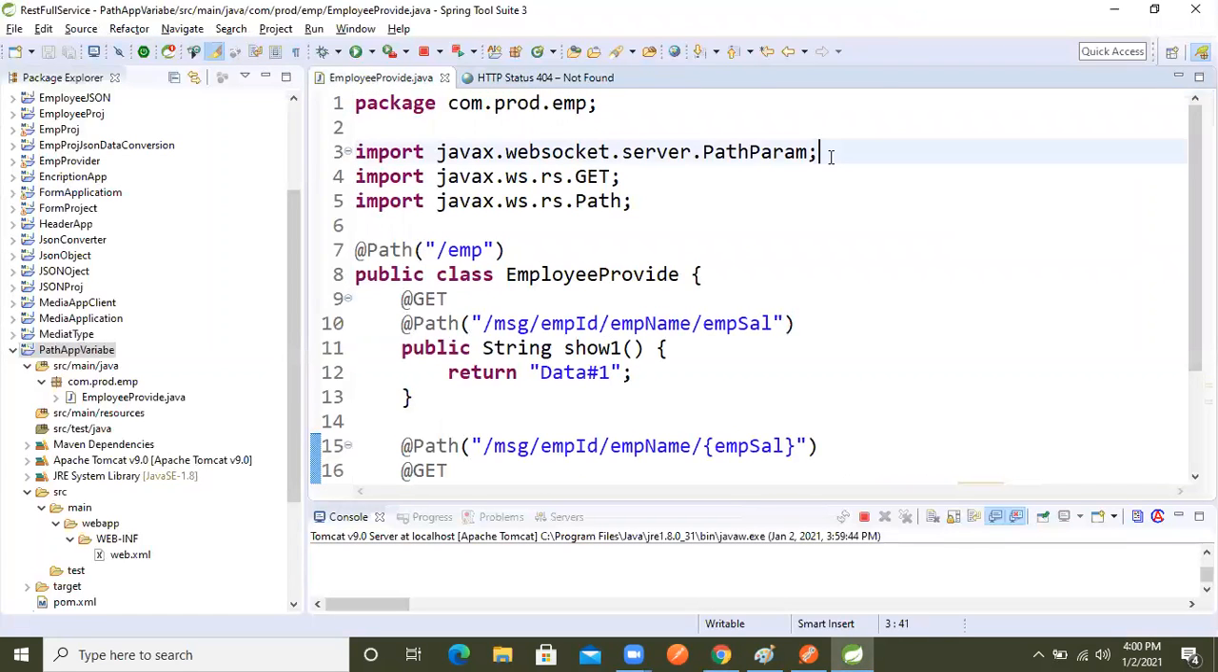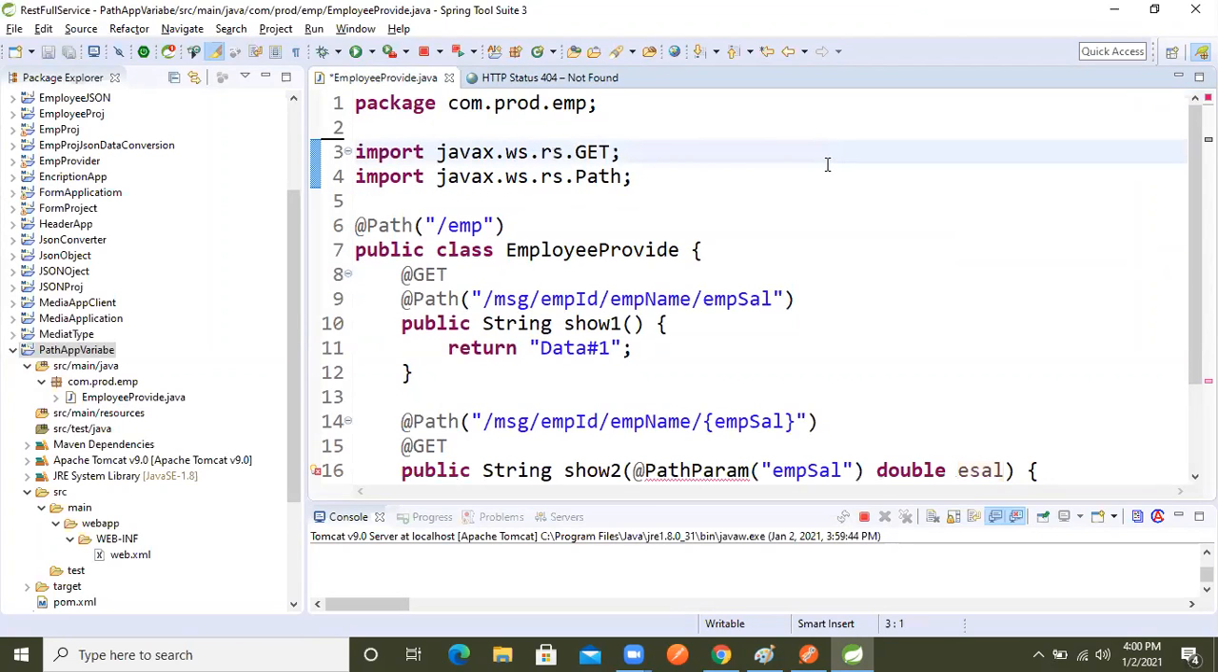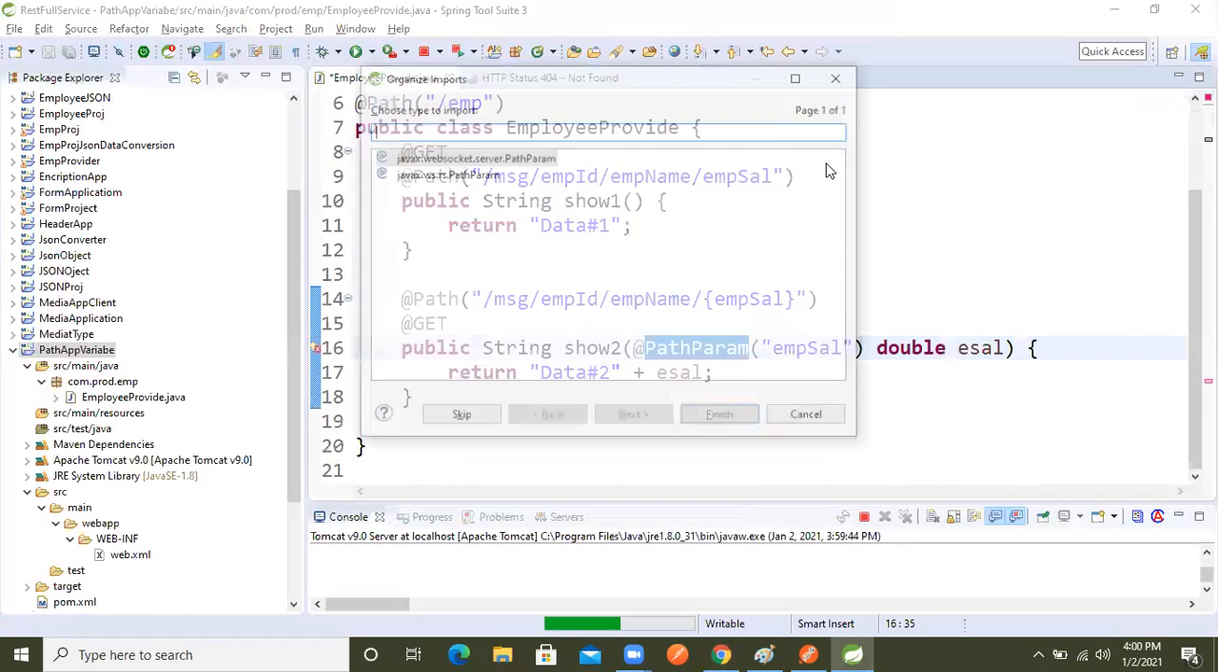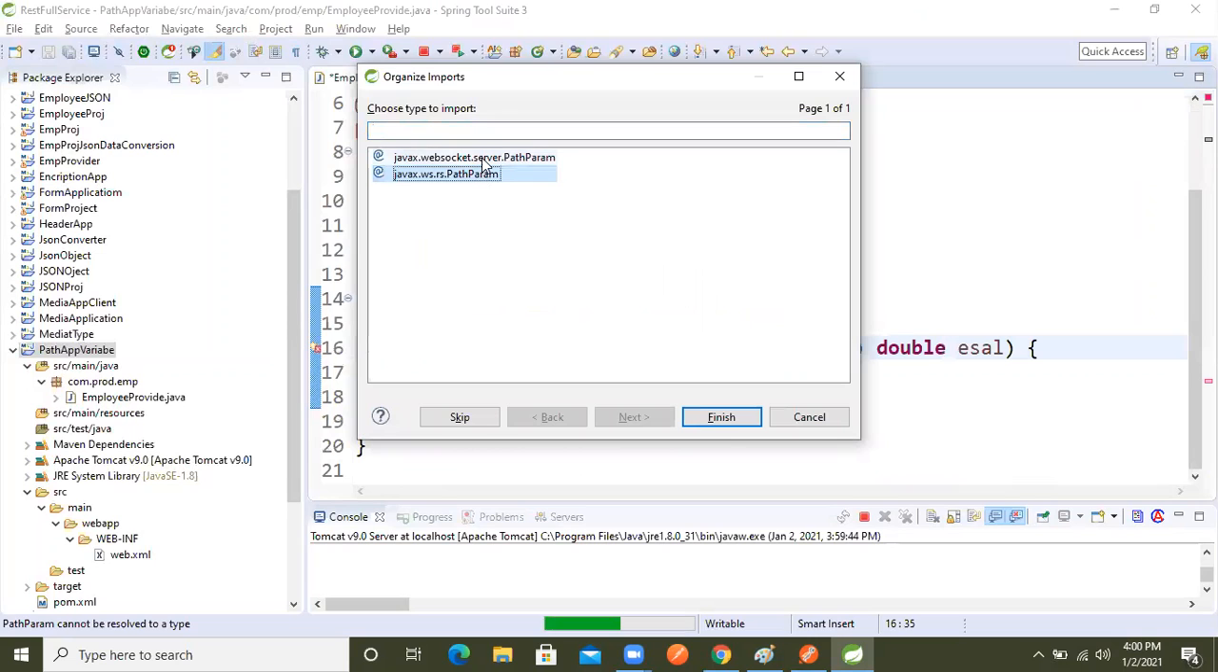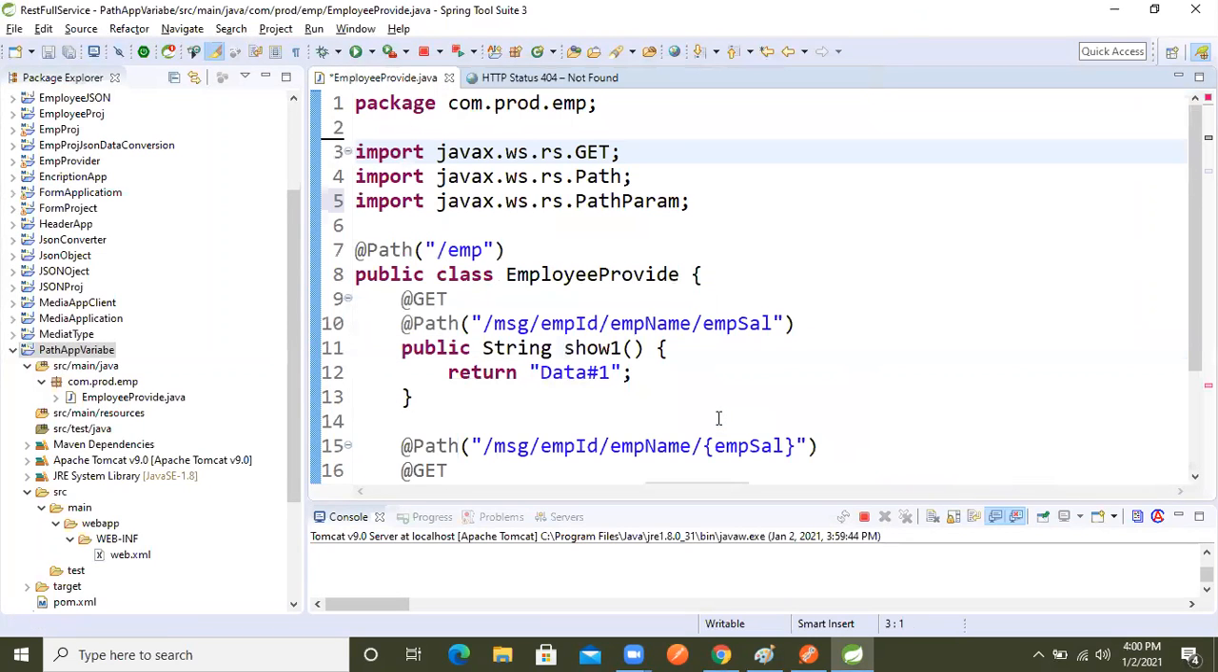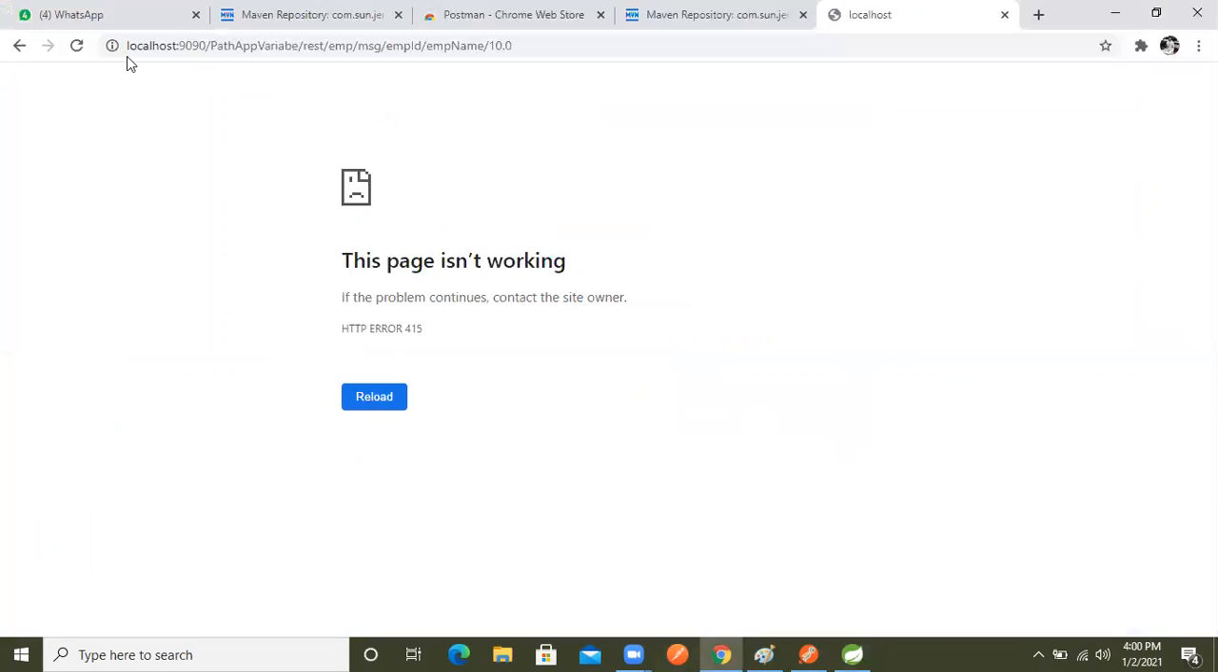Hey, I imported the wrong package. So Control Shift O, we need this one, the package, because of that I'm getting the problem. Now again make the request, let's refresh the browser. Now make the request. See, again just refresh this and make the request.